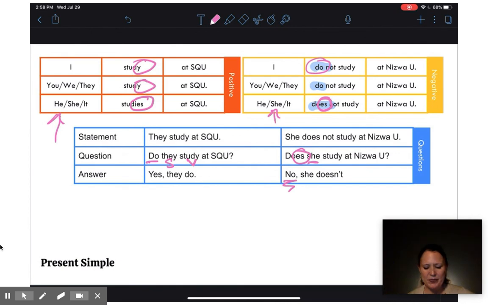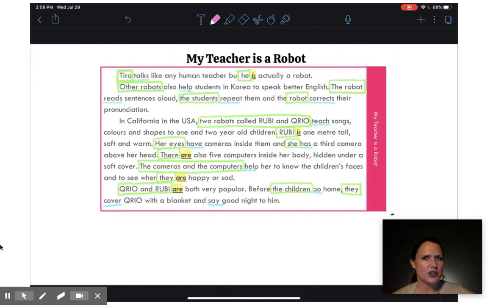Easy, yeah? So let's look and make sure our example essay followed that rule. And yes, it did. Tiro is singular, so I have an S on talks. Other robots, that's plural, so I have my infinitive form help. Look at my next one, the robot, that's singular, so I have S on reads. So you can see this pattern over and over again in our article. Easy, right? I know, so easy.